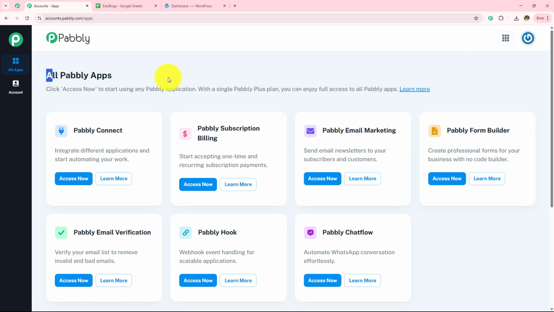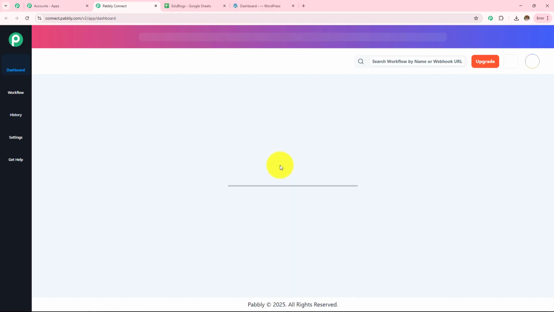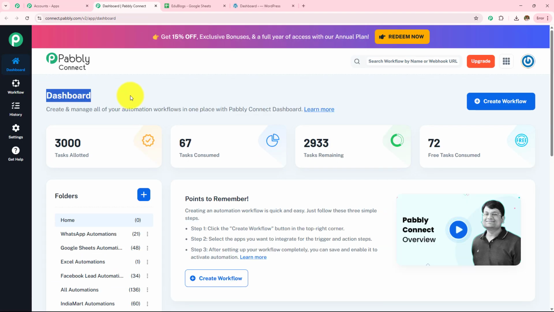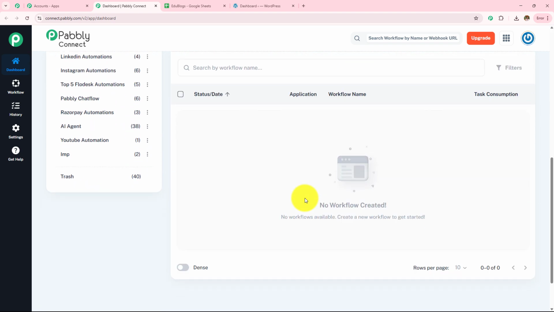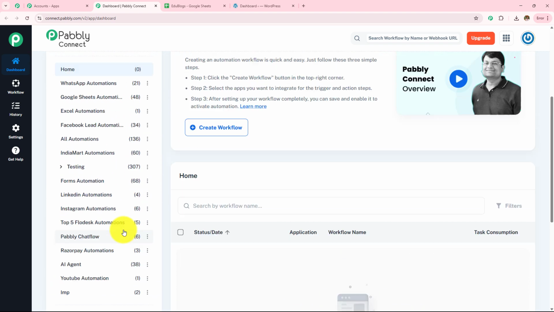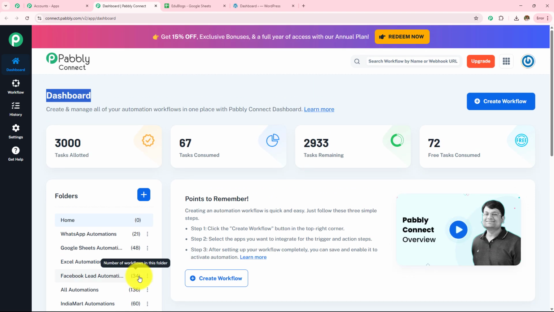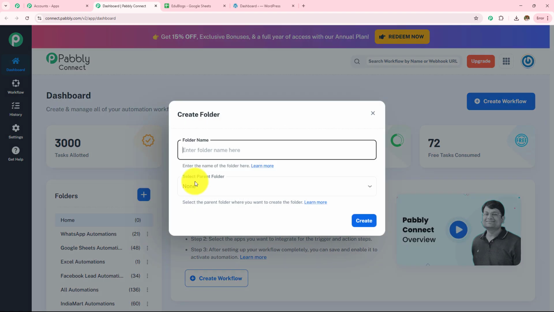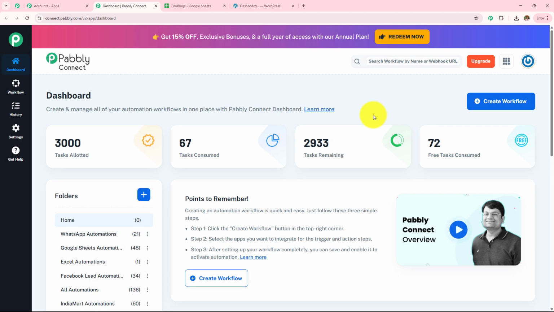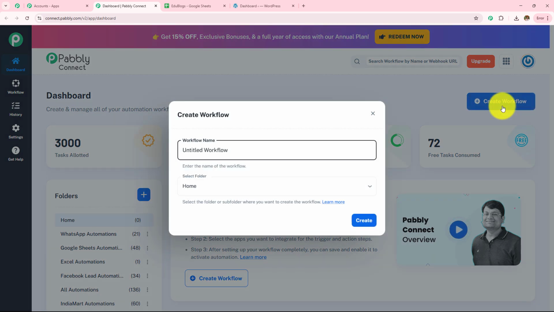And here the all Pabbly apps page has appeared, which is showing me all the Pabbly applications. Here I'm going to click on this Pabbly Connect Access Now. And it has taken me to this dashboard where I will be able to find all my workflows and all the folders which I have created. Now if you want to create a new folder, you simply have to click on this plus icon, and from here you can create a new folder. For now, I want to create a new workflow, for which I need to click on this Create Workflow button.